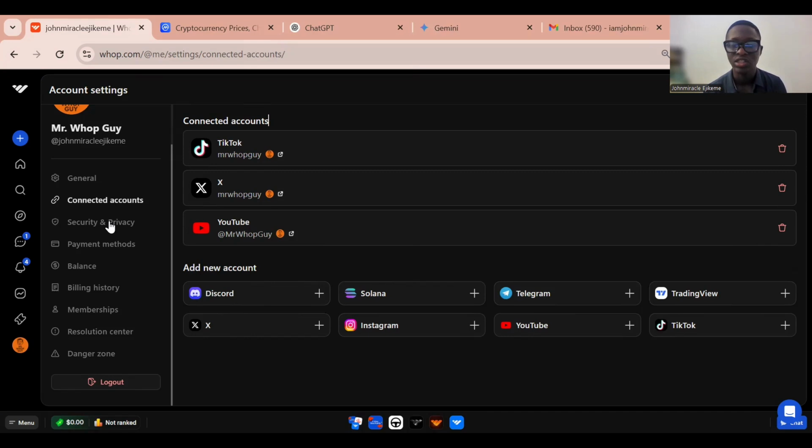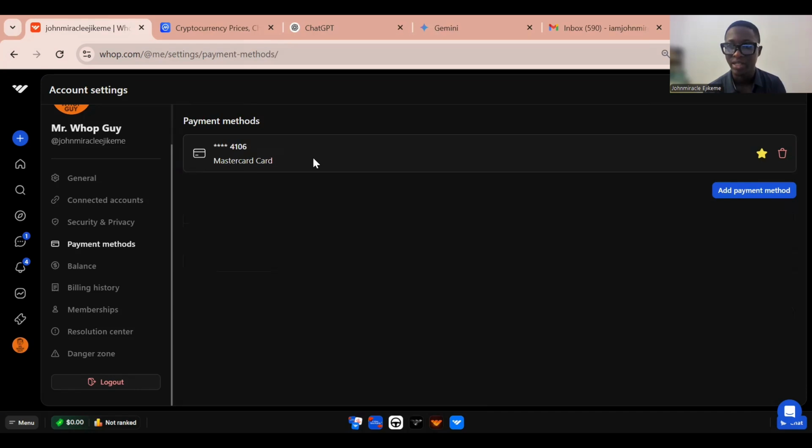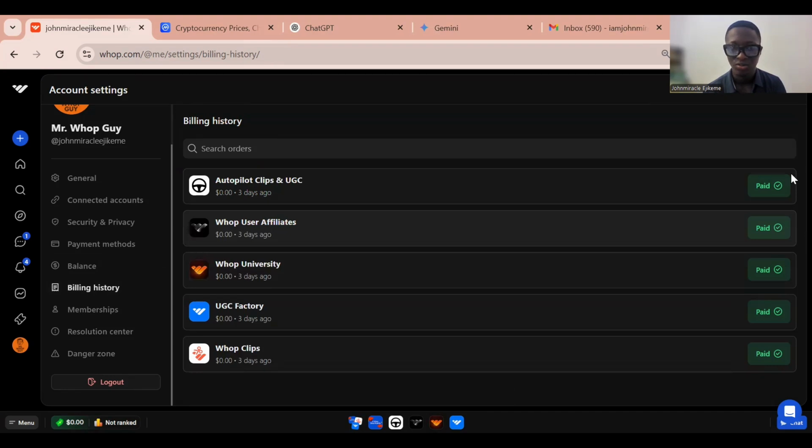So here is the security and privacy. You can set how you want to secure your account. As for payment method, set how you're going to pay. You can see I have my credit card. For balance, here you see how much you have made from Whop. You can withdraw to bank. You can withdraw your money here. Yes, you see your balance. You also see your billing history for what you bought and what you have paid for.